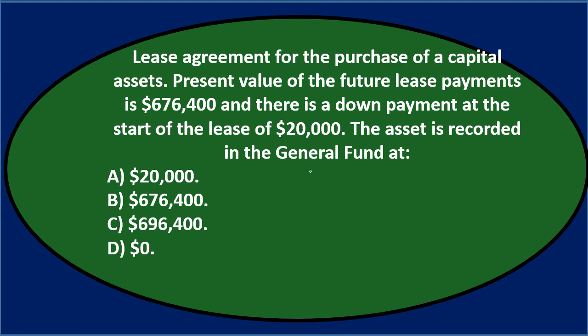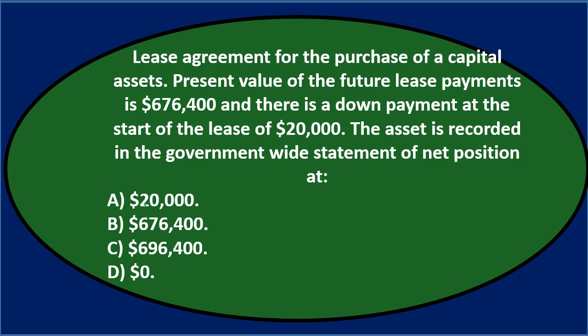Therefore, it's going to be a little bit more confusing because we don't have then the long-term asset on the books. So if it was the government-wide accounting, we would think, oh, I'm going to record this like I would with a capital asset, and we would have the asset on the books, the liability on the books, and pay the cash. Here, it's governmental accounting. It's the general fund, modified accrual accounting, and therefore we're not going to put that on the books. We're not going to have it on the books because it doesn't have long-term assets. It's only got short-term assets. So therefore, it's actually going to be zero because it's in the general fund. It will be on the books, but it'll be in the governmental accounting in terms of the long-term liability as well as the asset related to it.